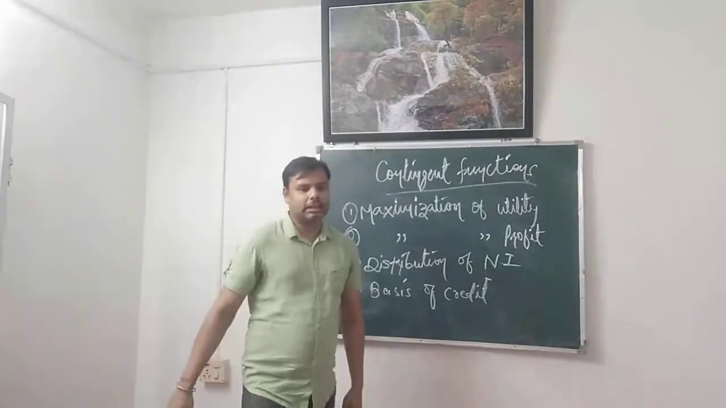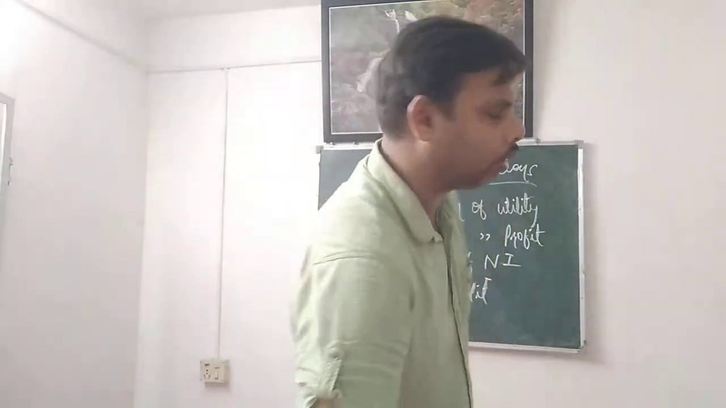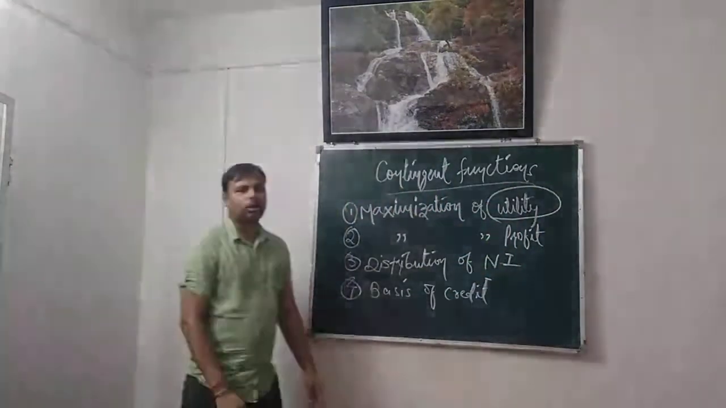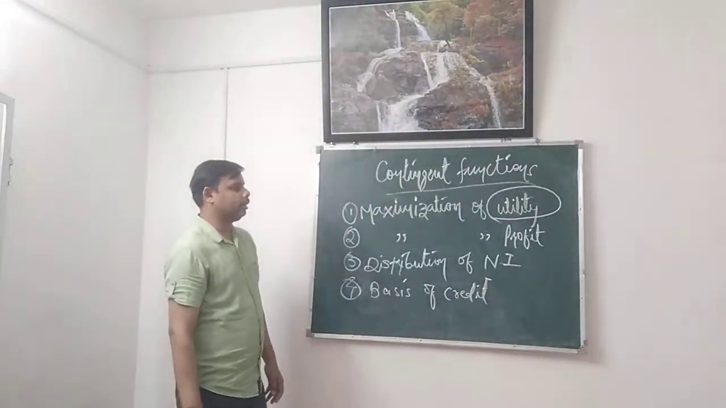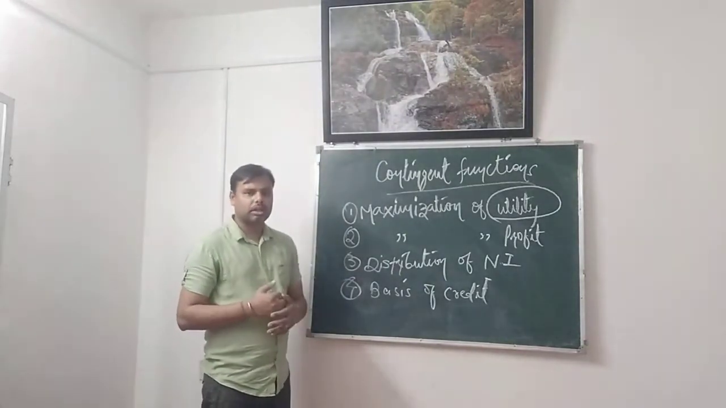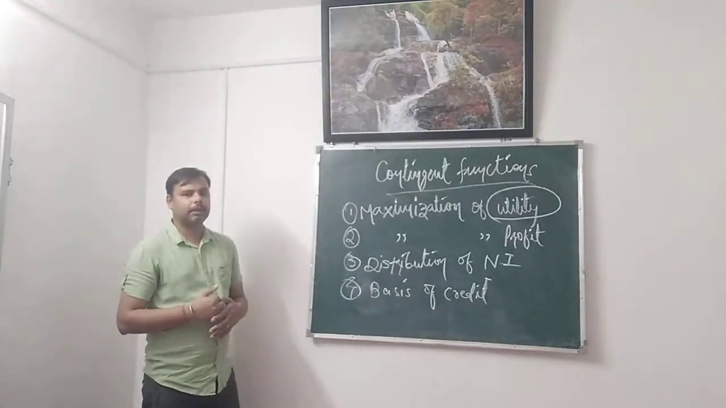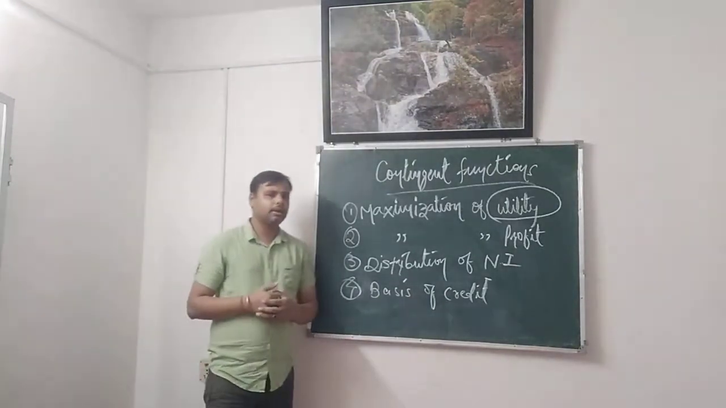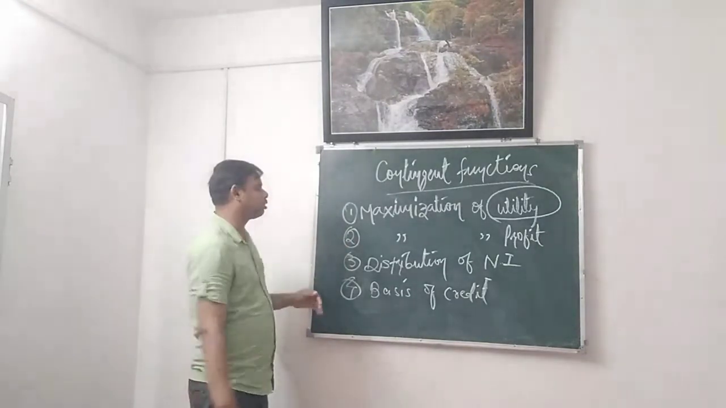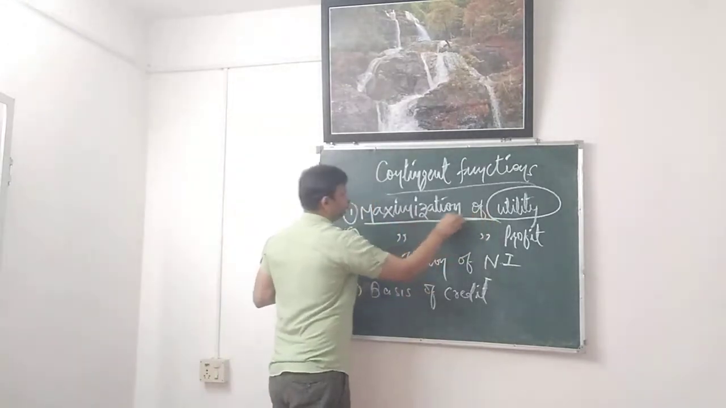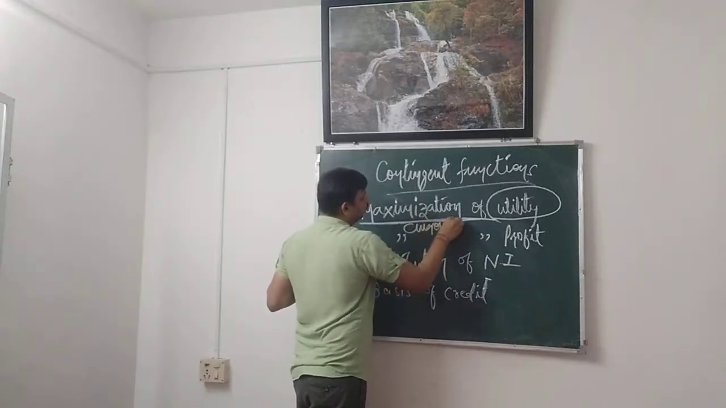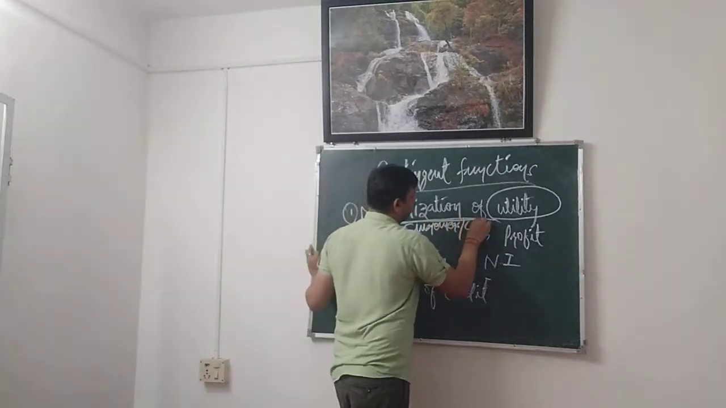The word utility here means the want-satisfying capacity of a good. It's a word that we have already come across many times. From class 9 onwards, we have been coming across this word, utility. Utility means the want-satisfying capacity of a good, or the power to satisfy. So maximization of utility is with regard to customers or consumers.